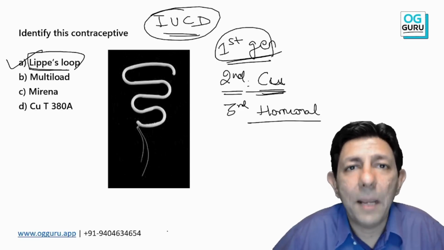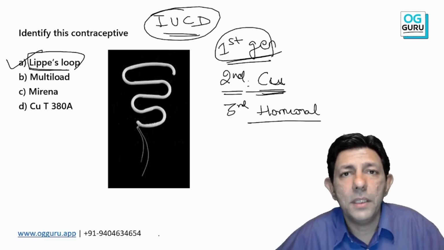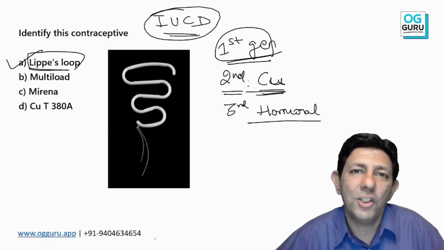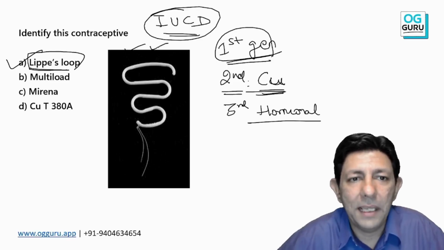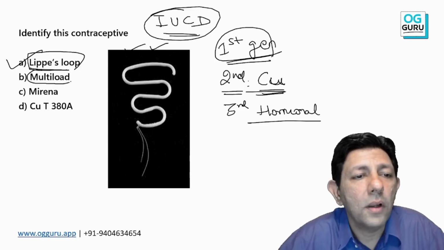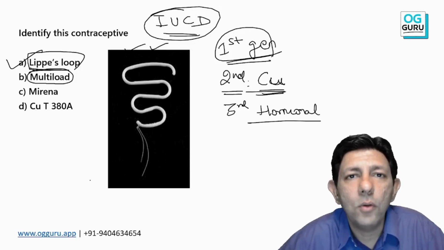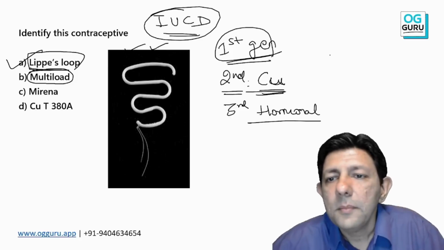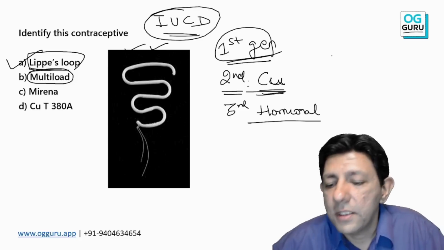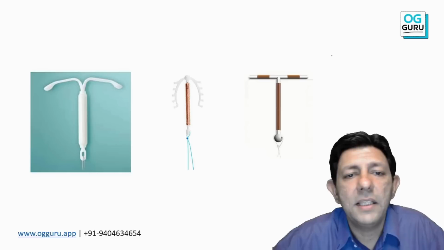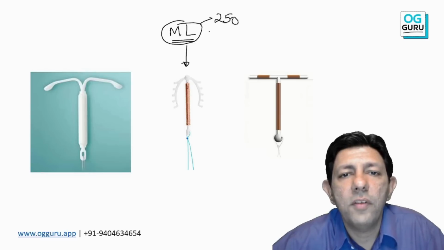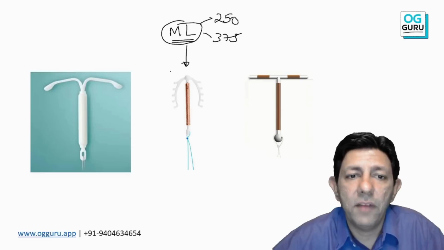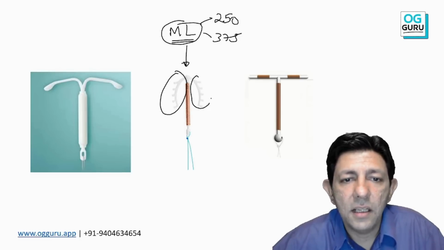Now clap if you feel happy. With this one MCQ, we are going to show you 4 images. Anything can be asked. Lippes loop was asked couple of years back, so remember this plain one. Multi-load. How will multi-load device look like? Anybody? So remember the sun rays appearance. This, my dear student, this is the multi-load device. Multi-load 250 or multi-load 375. Can you see this sun ray appearance?